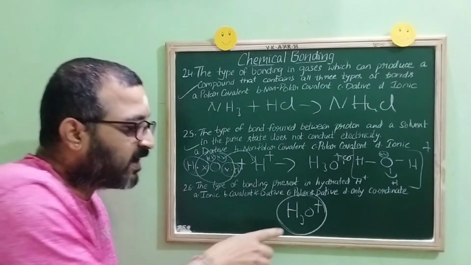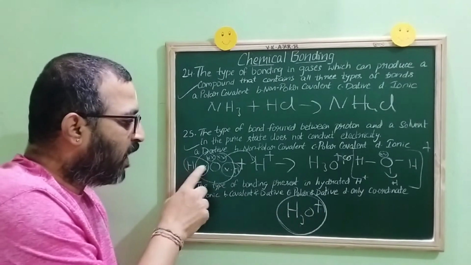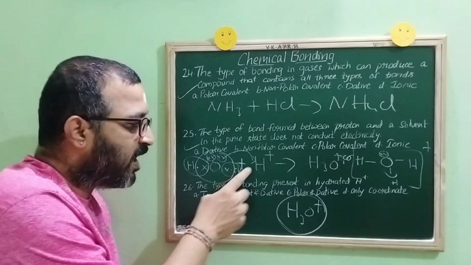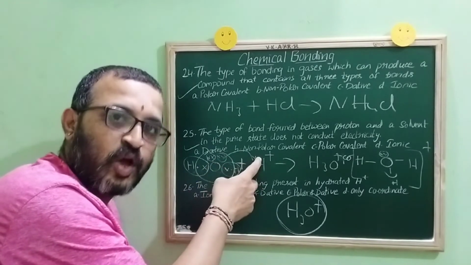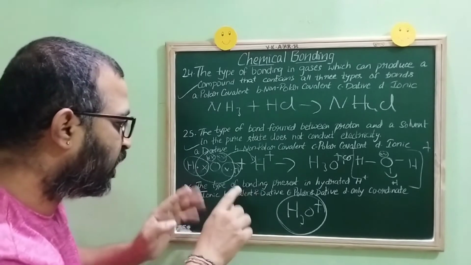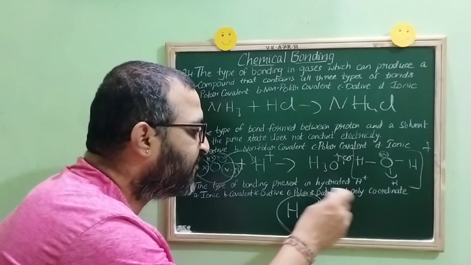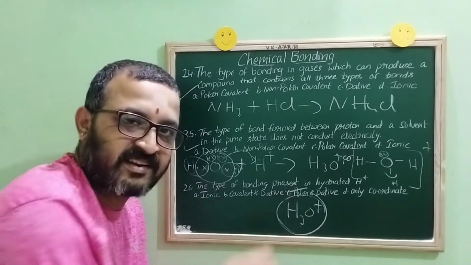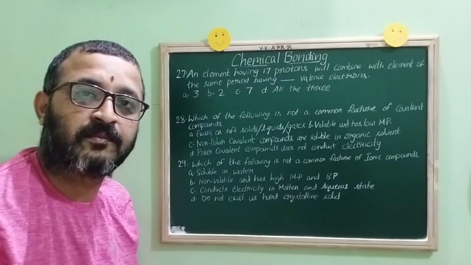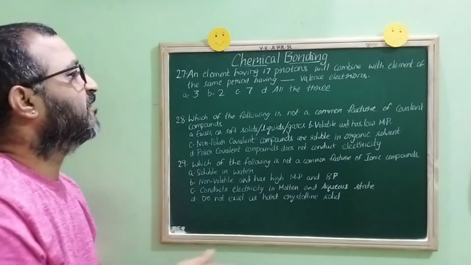So altogether in H3O plus, we have a polar covalent bond and what, children? Coordinate bond. Do we have this option? Ionic? No. Covalent and dative? No. Polar and dative? Yes. This is the correct answer. Is it clear, children? Okay, children, let us proceed with question number 27.